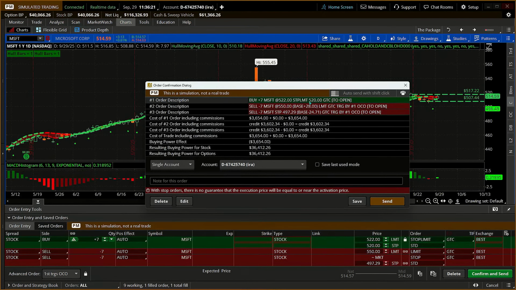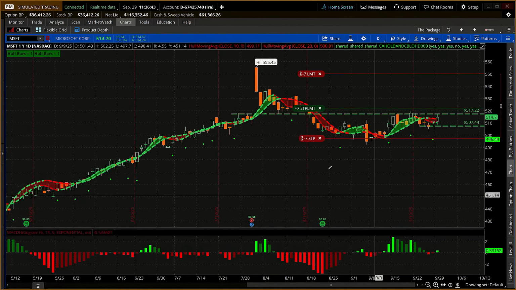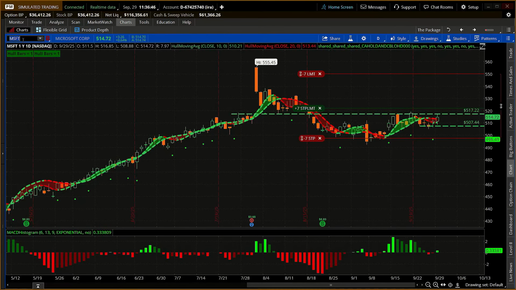So we need the price to go to 520 or higher, up to 522. That's the cap, okay? Got a target. Now, the target matters if we have to enter first, and if the stock enters, and then there's the stop. Remember, if the stock goes down to that price or less, then sell, and it could be sold at a lower price. Send the order. Now, I also want to go back to just real quick another one.